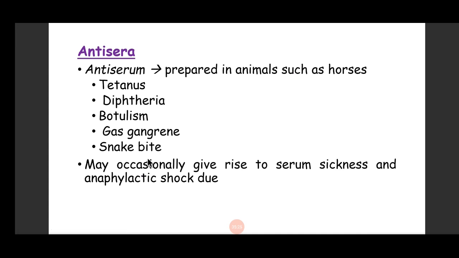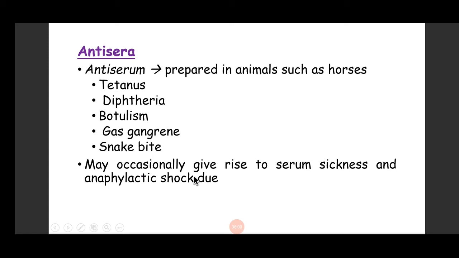Antisera: when we develop antibodies or immunoglobulins in an animal, we call it antiserum. They are prepared in animals such as horses, rabbits, etc. When we need it in large quantity, we produce them in horses. Antisera are available against tetanus, diphtheria, botulism, gas gangrene, and also snake bite, because in snake bite also the main mechanism of the pathogenesis is the toxin.